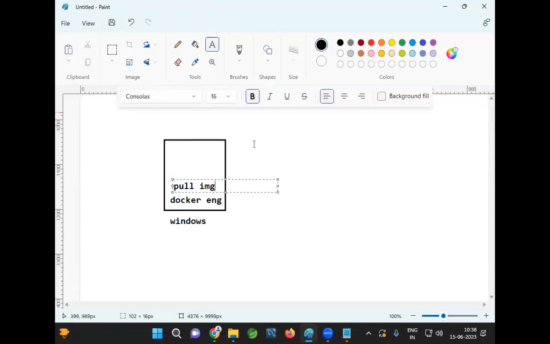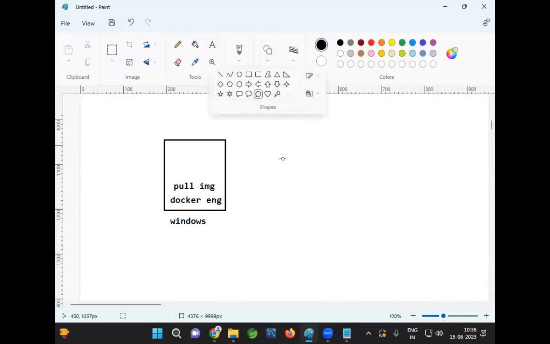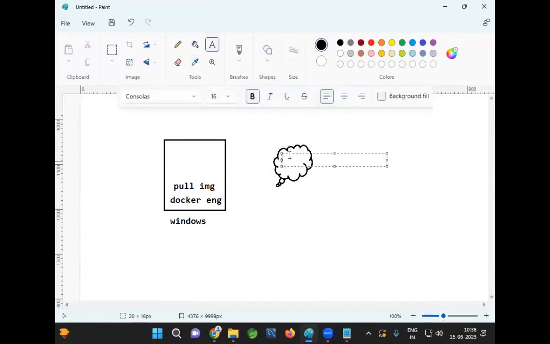What is the meaning of pulling the image? Where will the image be available? The image will be available in Docker Hub. So we need to pull the image from Docker Hub. Then we need to run the image.